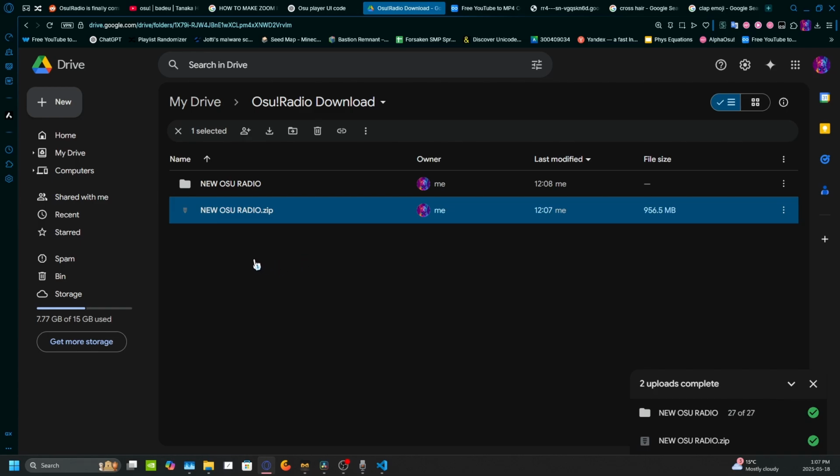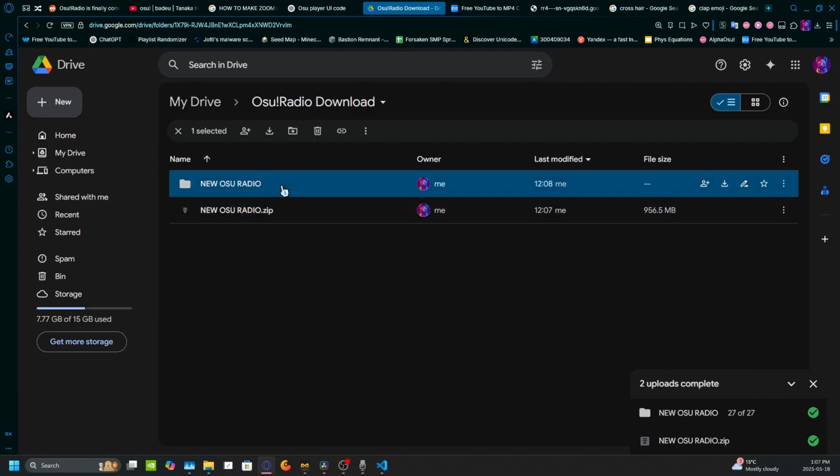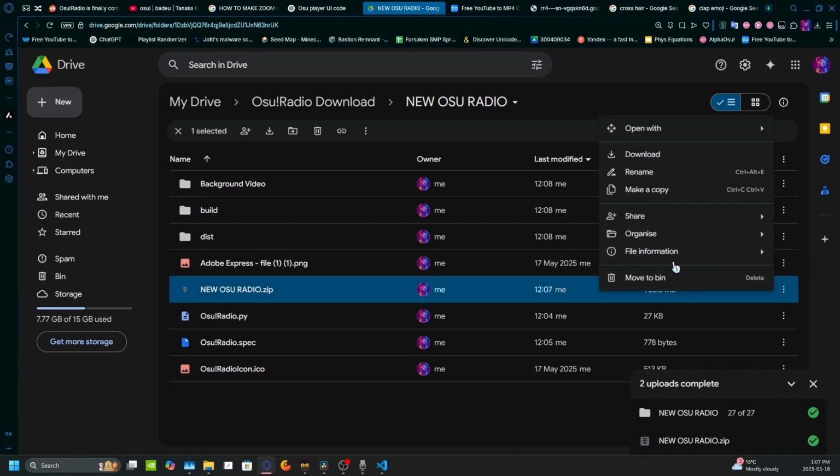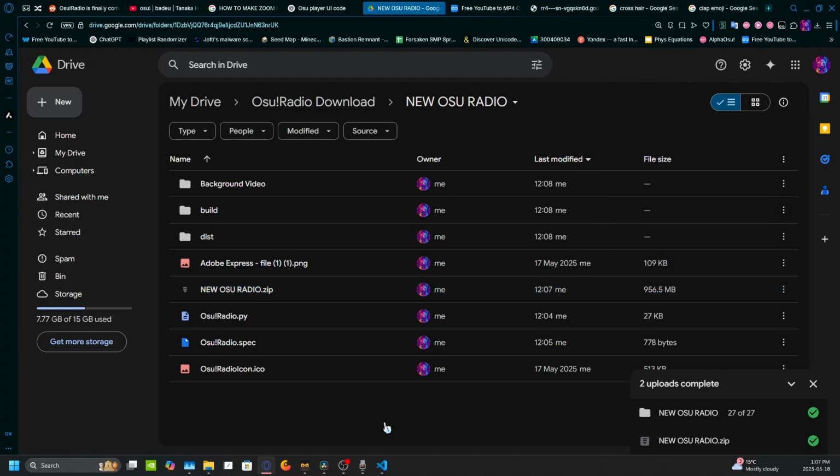You should get this. What you're going to see are 2 separate files. One is going to be a zip file, which just has everything packaged together. And another is the OSU Radio file, or a folder. I put this here just so you guys can see what you guys are going to get. Ironically, the zip is in the folder. You're gonna get like a zip and a zip, so just delete this if you get it. I apologize, I did not mean to upload it like that.